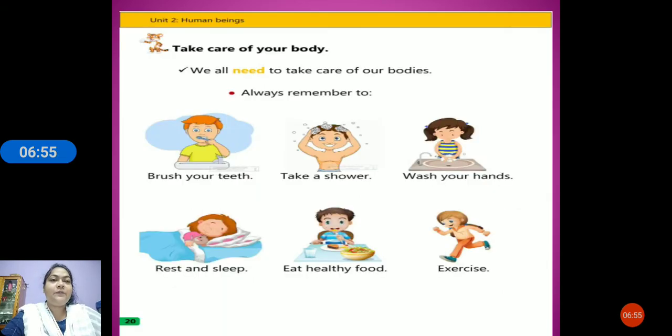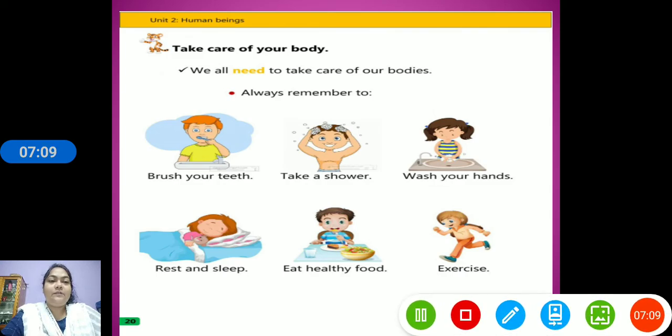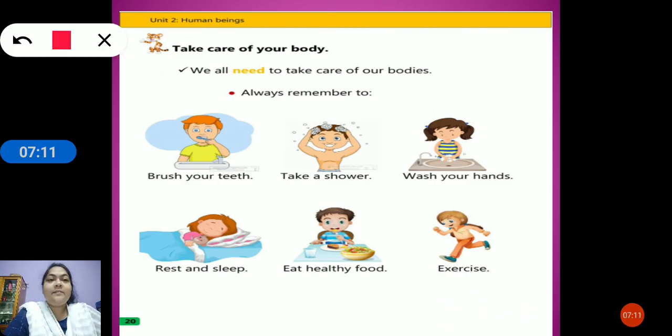The next part, a very important part, is taking care of our body. What are the different ways in which we have to take care of our body, children? Let us see how we should take care of our body. Yes, brush your teeth. We have to brush our teeth twice a day, early in the morning and at night.